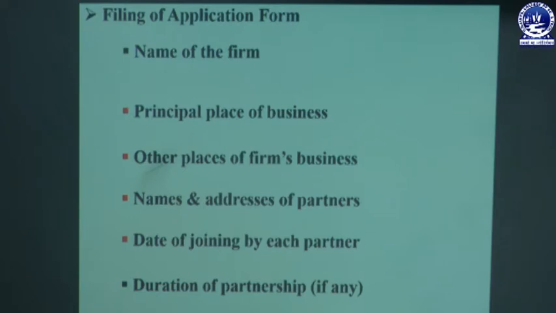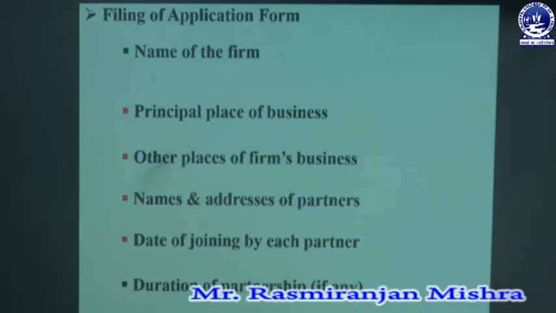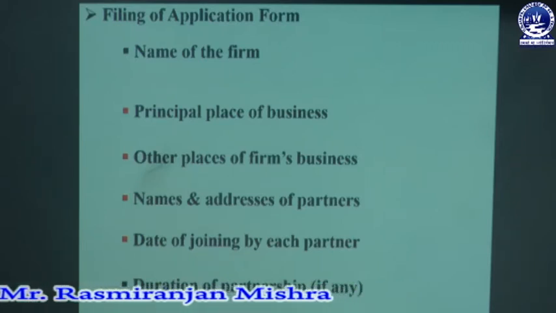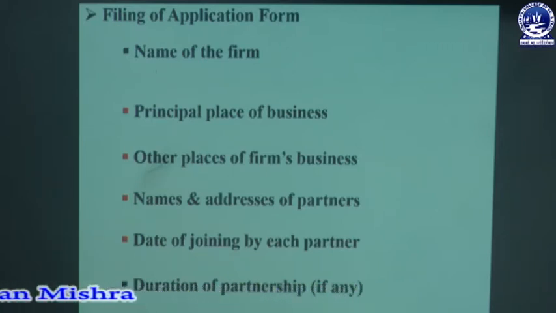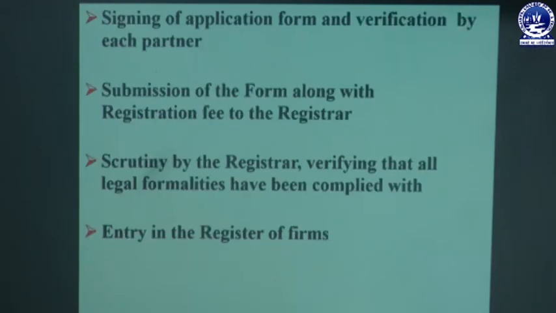Name and address of the partners: those who enter into the partnership firm, their name, address, qualification, everything must be mentioned. Date of joining by each partner: the date on which every partner joined is also mentioned. Duration of the partnership firm, if any: if the partnership firm is registered and continues for a specified period, that time duration, if any, must be mentioned in the application form.